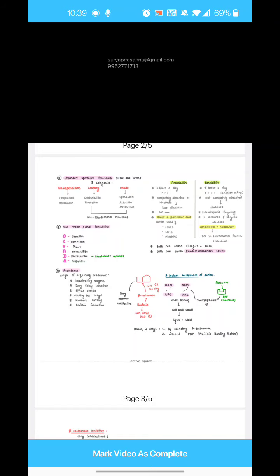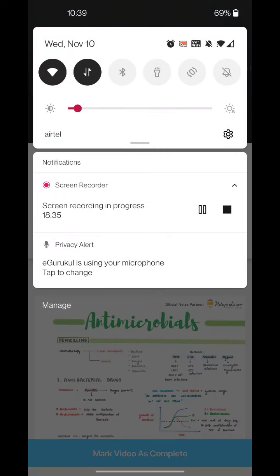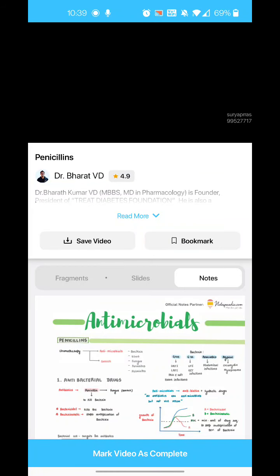Now what did the scientists think? It is short acting. It has narrow spectrum. So what do you mean by narrow spectrum? Narrow means it will act on few bacteria, that is gram-positive, or it will act on gram-negative. Next is extended spectrum, means it will act on gram-positive, gram-negative, and few other bacteria.